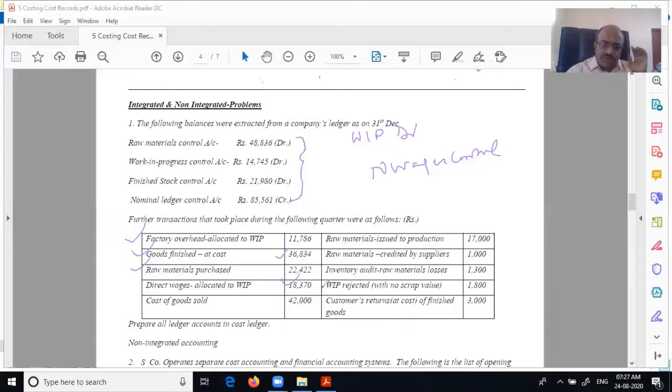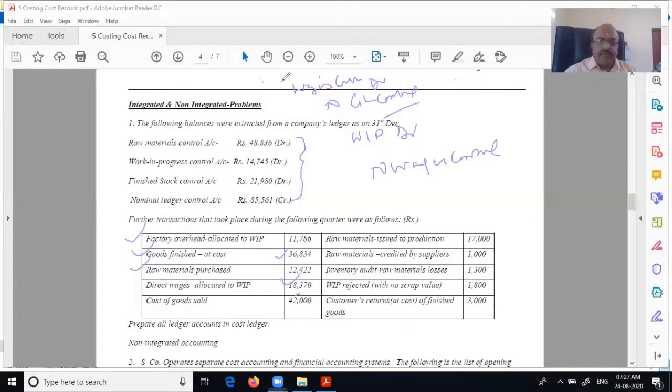Therefore, you have to assume the first entry, which is wages control account debit to general ledger control account. That is the first payment entry. That has to be assumed because here they have not given it. When you complete the ledger account and see that it is not matching, then you will have to assume that this is what is paid also.